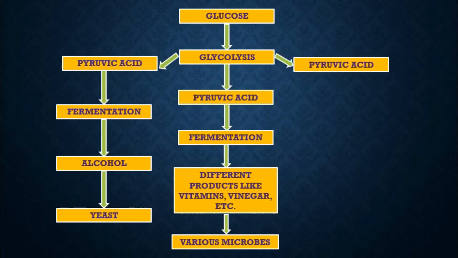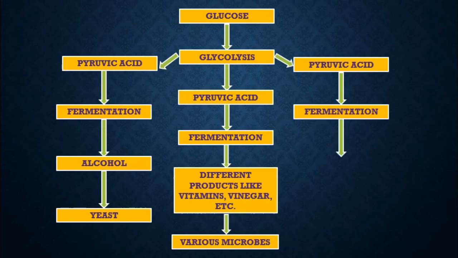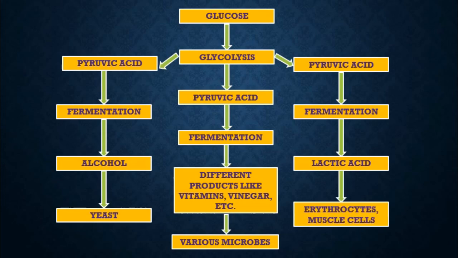Again, glycolysis. After glycolysis, we get pyruvic acid. This pyruvic acid undergoes fermentation again, and the fermentation may produce lactic acid. This happens in erythrocytes, that is red blood cells, and also in the muscle cells.